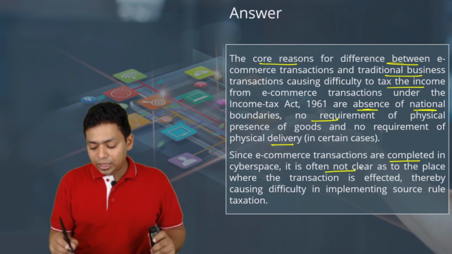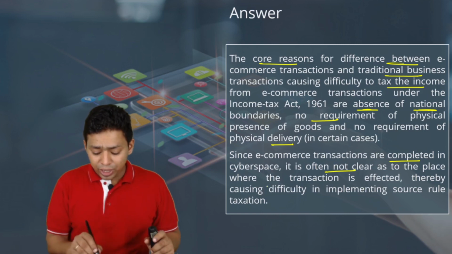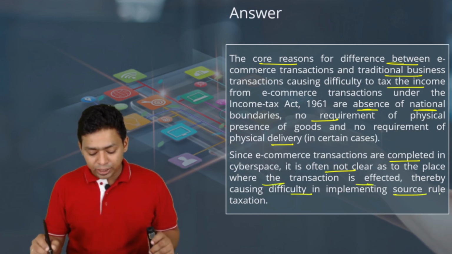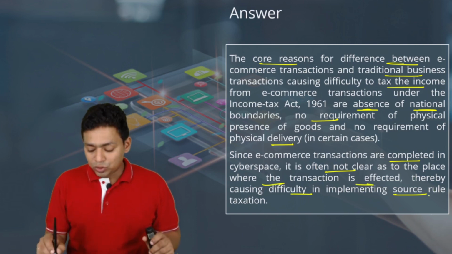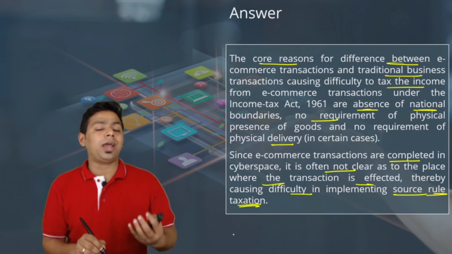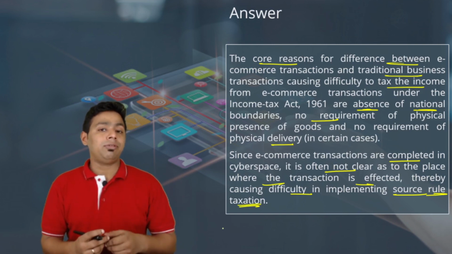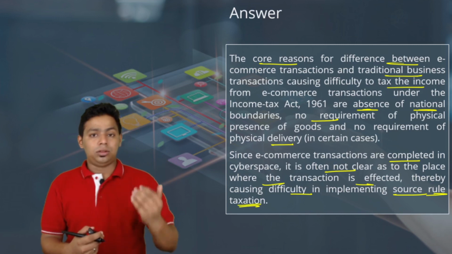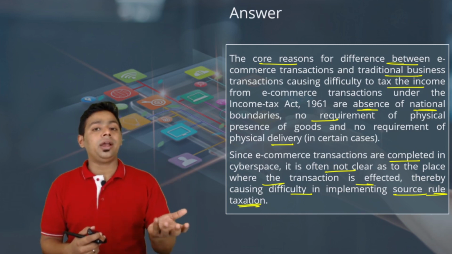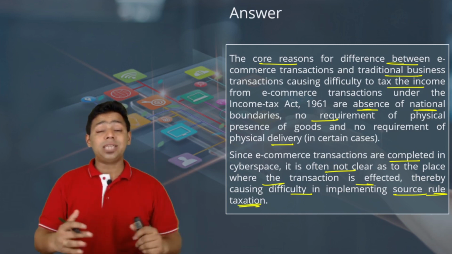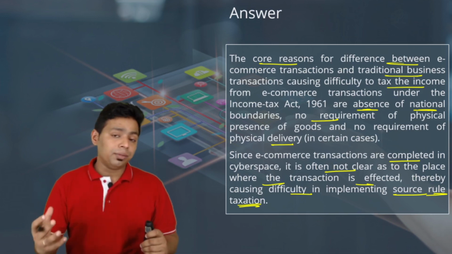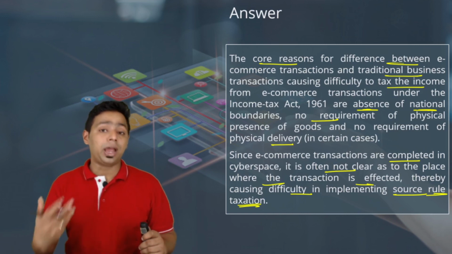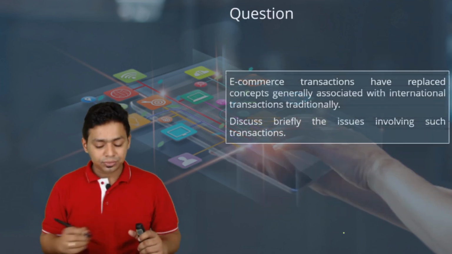It is often not clear as to the place where the transaction is effected, thereby causing difficulty in implementing the source rule of taxation. So the original rule or the main rule of taxation is the source rule. We don't know, because the service provider is located in USA, server is located in Netherlands, the service provider is located in India, users are located in India. So we exactly don't know how to determine the source rule or where exactly source is located and which country has the right to tax the transaction.